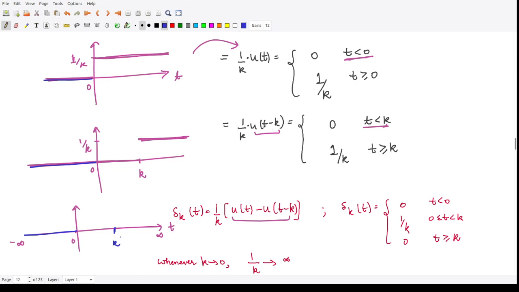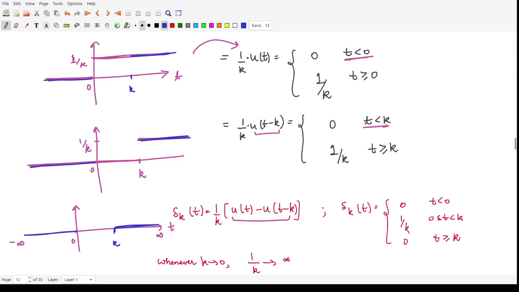Say this is the point k. Now from k to infinity, the value of this function is 1, the value of this function is also equal to 1. Suppose this is point k. So that means 1 by k minus 1 by k, that is equal to 0, so here also we have 0.